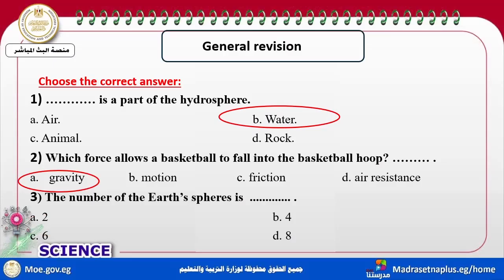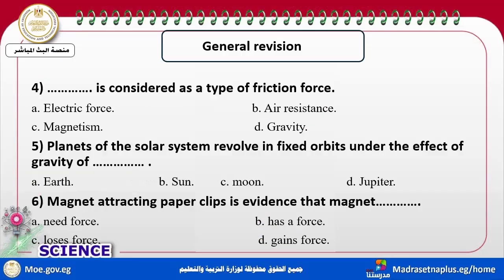What is the number of the Earth's spheres? Biosphere, geosphere, hydrosphere, and atmosphere. So they are four. The next one: what is considered a type of friction force?